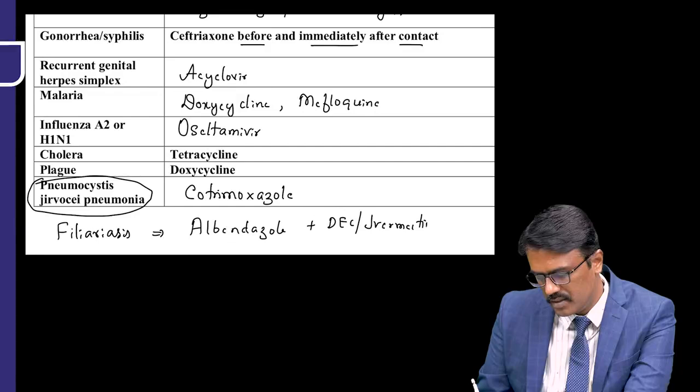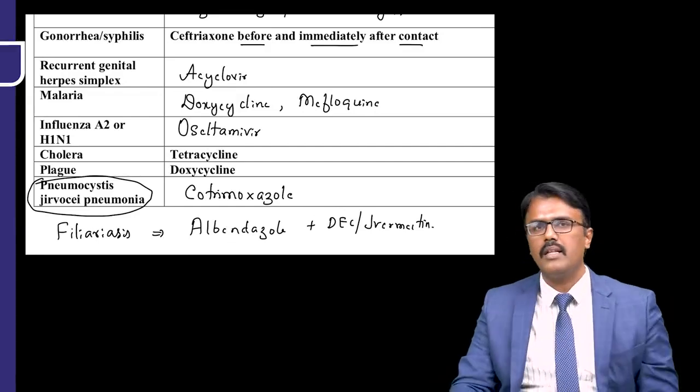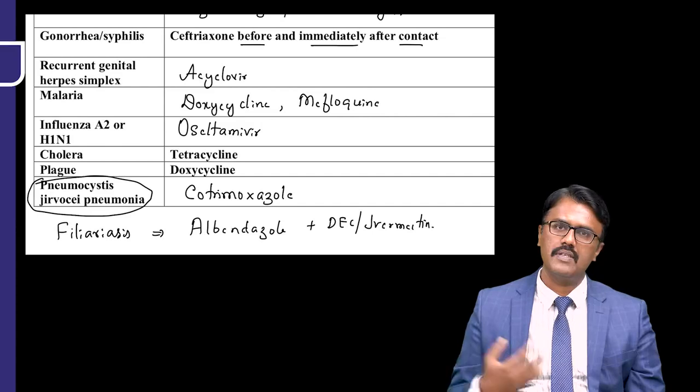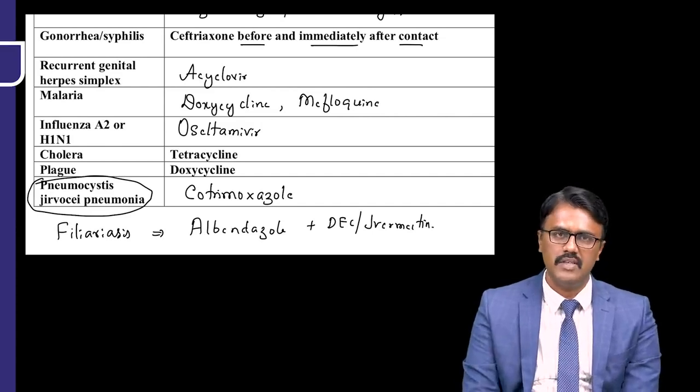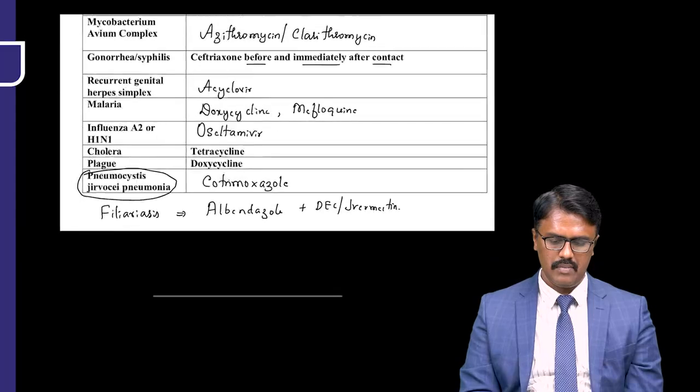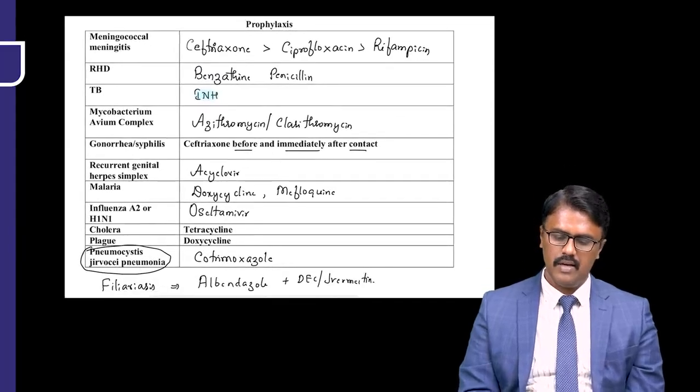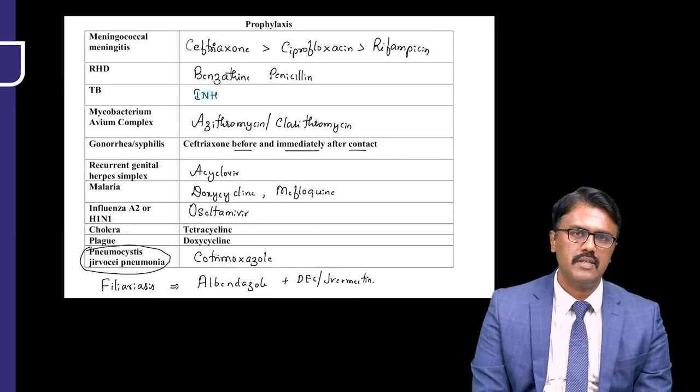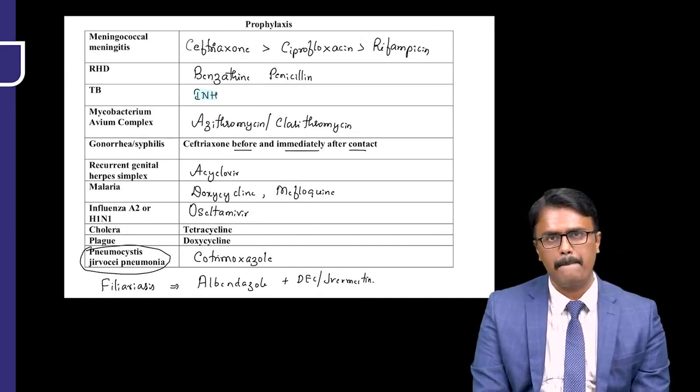So this is the prophylaxis for filariasis. Other prophylaxis like HIV and all we have discussed in the same section of HIV. Okay, so these are the major important prophylaxis, and even HIV prophylaxis they will ask you, which we have discussed in the HIV topic. Right.